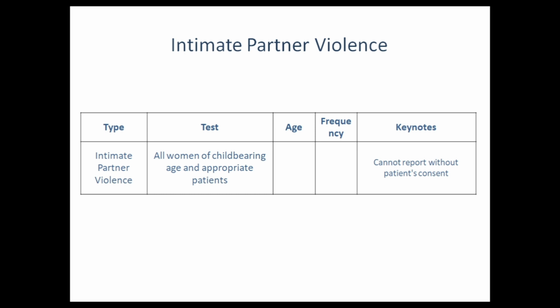They should be screened by taking history, but one point you should remember is the difference between intimate partner violence and child abuse. If you suspect child abuse, you are ethically and legally authorized to report the case straightaway to child protective services. But it's not the case in intimate partner violence in adults.